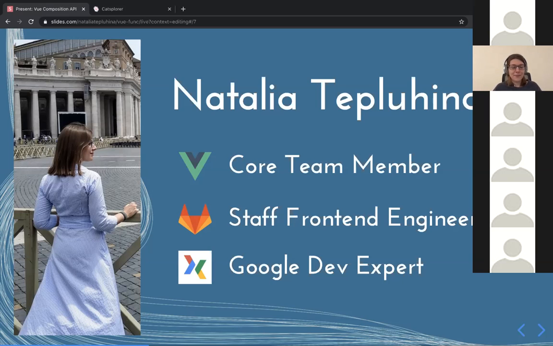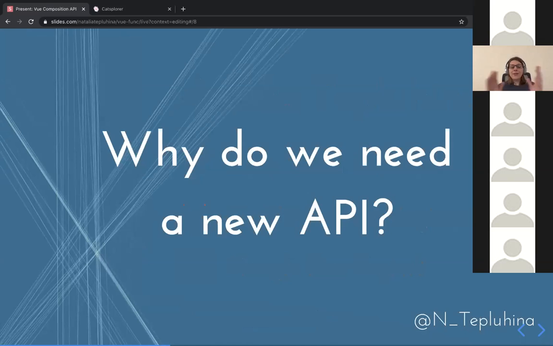So, first question, why do we need a new API? Vue was previously known as a framework that is probably the easiest to learn from all the big three frameworks. And this creates a question. It's nice, it's usable. Why new API? What we're missing?